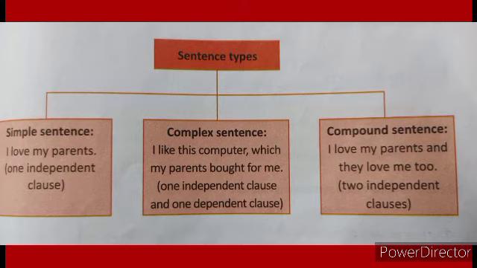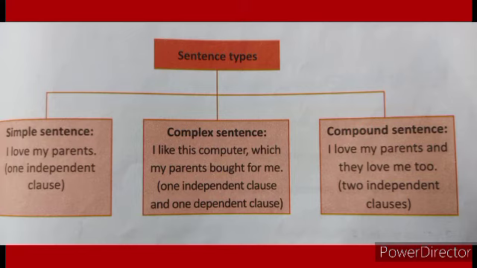Complex sentence. In this type of sentence, we have one independent clause plus one dependent clause. For example, I like this computer which my parents bought for me. I like this computer is our independent clause, but which my parents bought for me is a dependent clause.